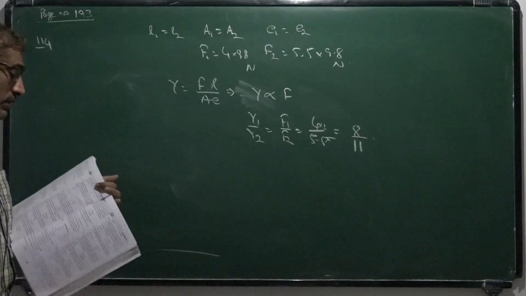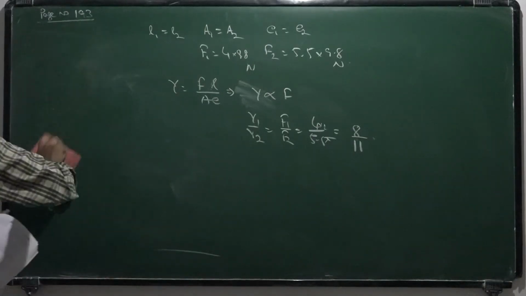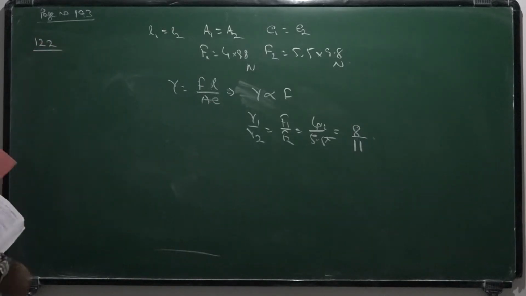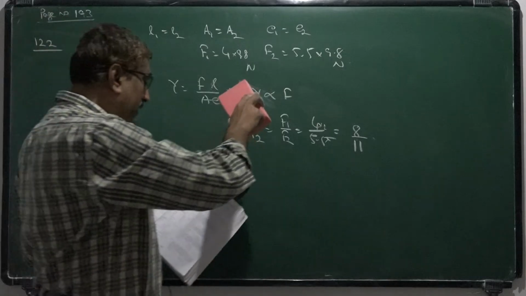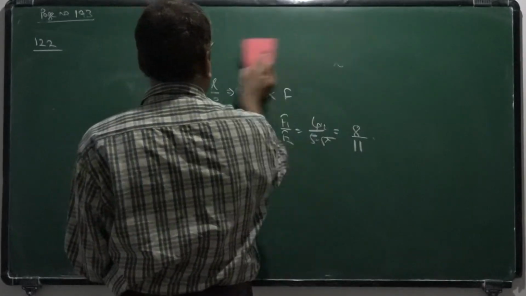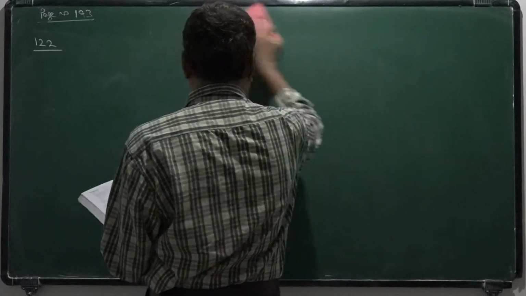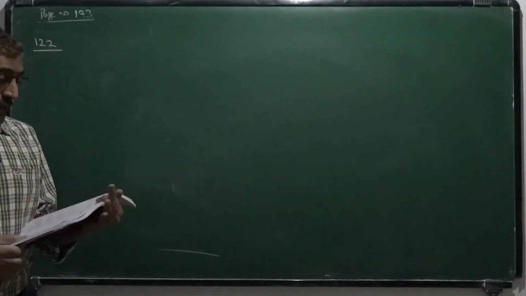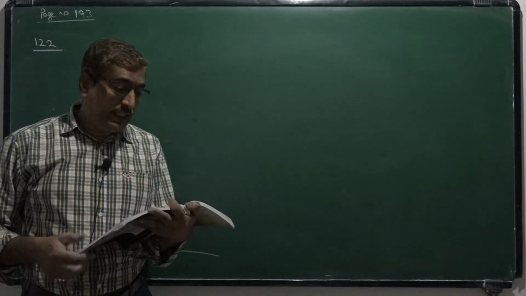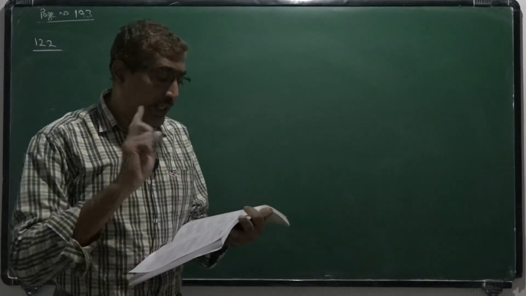Now you take this one, 122. An aluminum wire and a steel wire of same length and cross section are joined end to end.